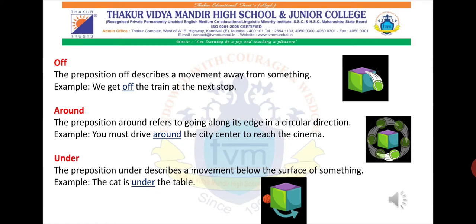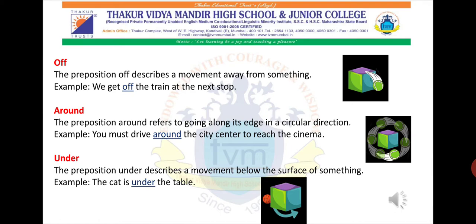Then another preposition is around. The preposition around refers to going along its edges in a circular direction. Some kind of movement is happening. You must drive around the city center to reach the cinema. So with the preposition around, we don't automatically reach the cinema. We have to take a lot of roads, we have to have some kind of movement, then only can we reach that particular place.